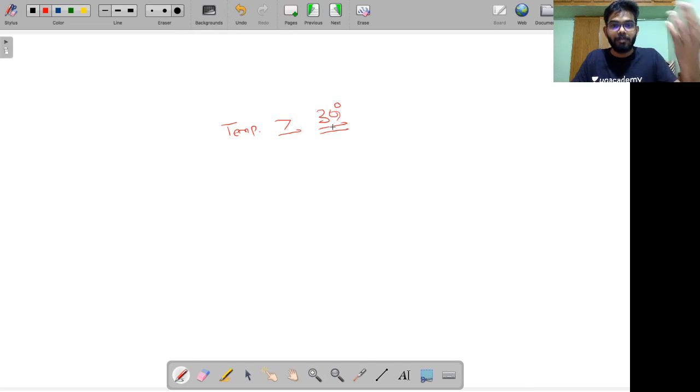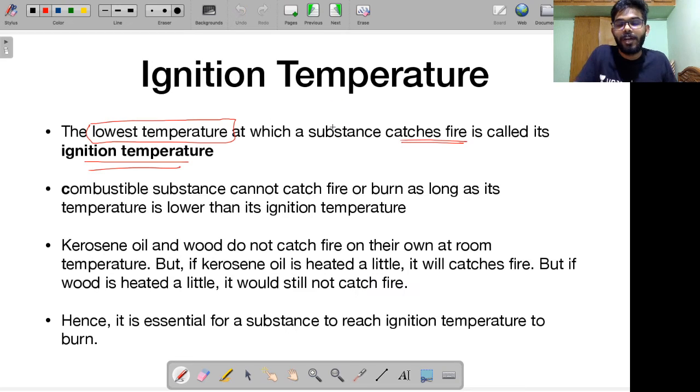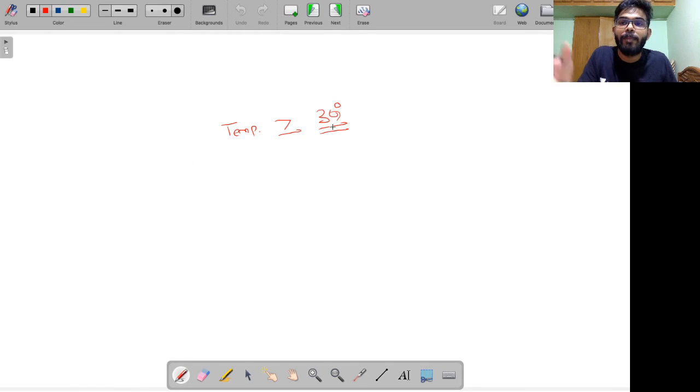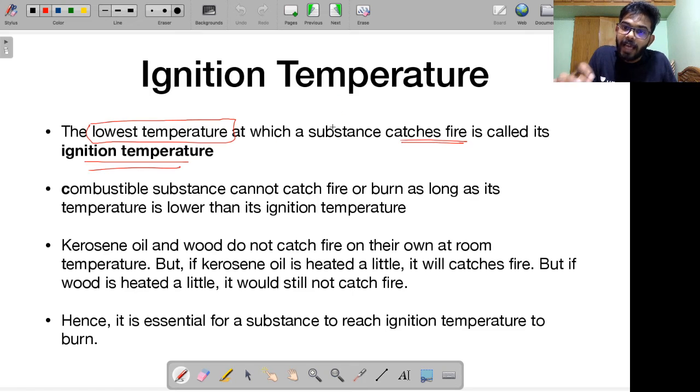At this temperature, it will catch fire, right? If it is above, definitely it will catch fire. That is the minimum temperature. The lowest temperature, if it is 29.9, 29, it will not catch fire. Exactly at 30, it will catch fire. Above 30 also, it will catch fire. This 30 is the lowest temperature. The lowest temperature at which the substance is catching fire is called the ignition temperature.